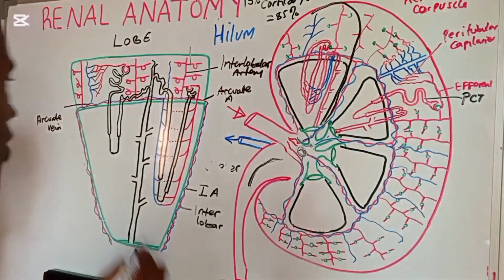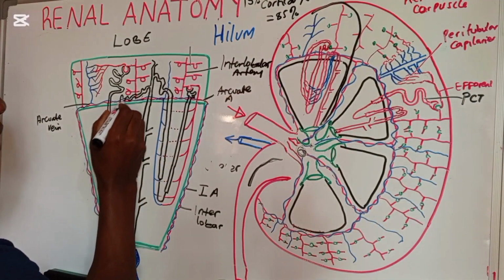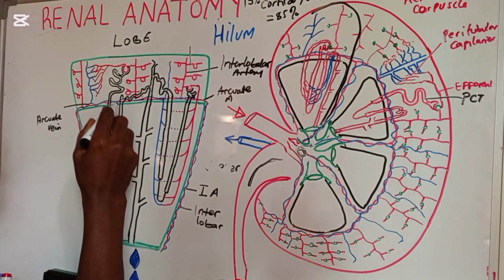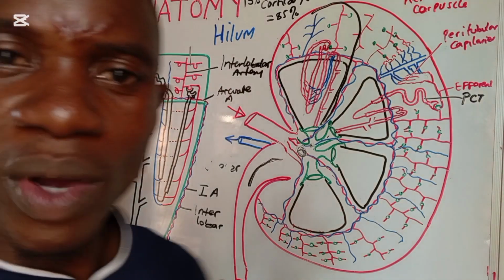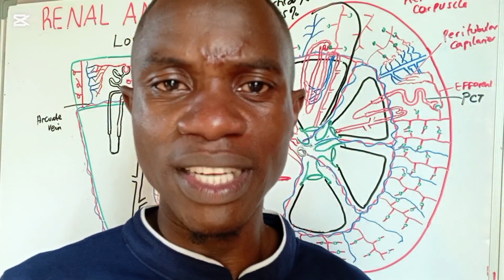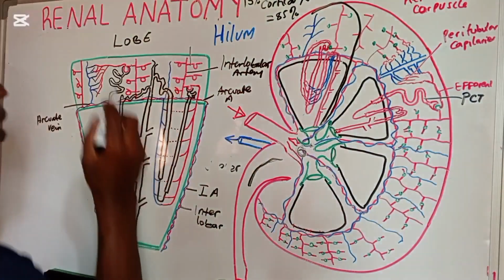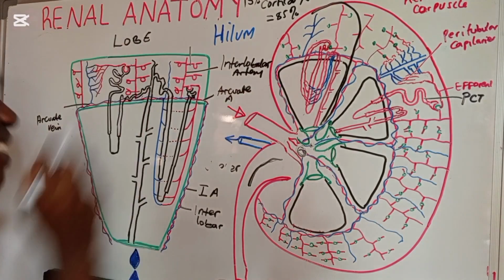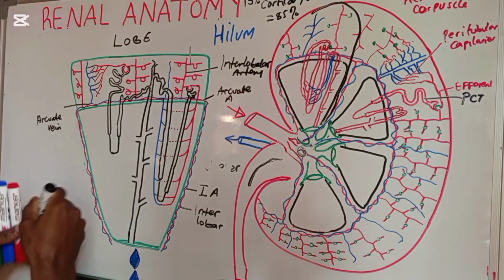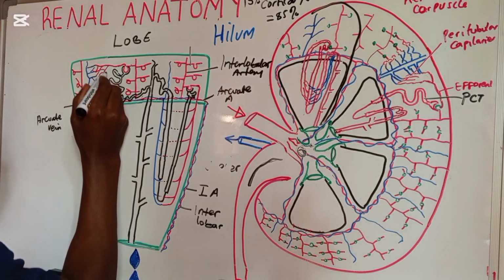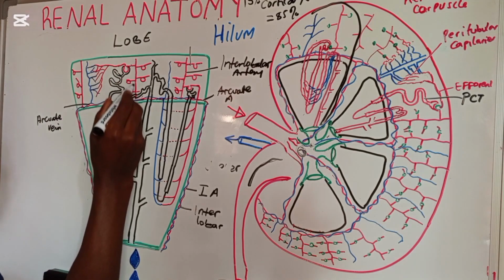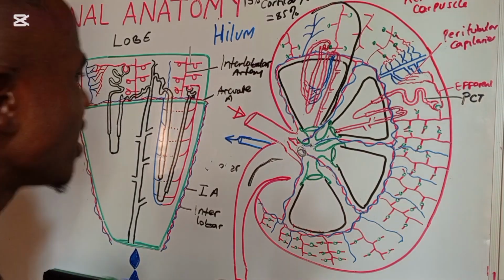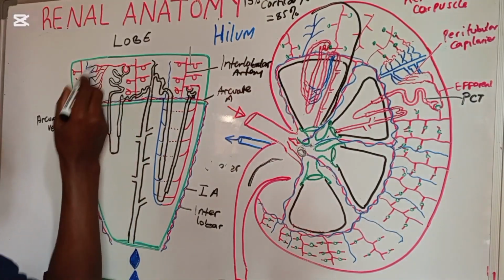Okay, the loop of Henry. And of course, it comes back, and then we're going to be having these coils, which are just near what we call the corticomedullary junction, and they call that one the distal convoluted tubule. Now, this is the efferent arteriole. Actually, this efferent arteriole is supposed to come and coil around this proximal convoluted tubule. Okay, it's supposed to be coiling around these tubes here.